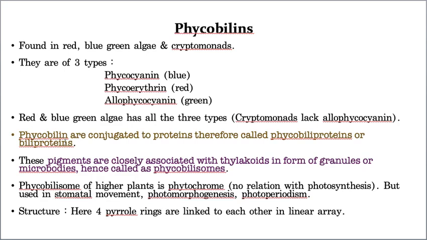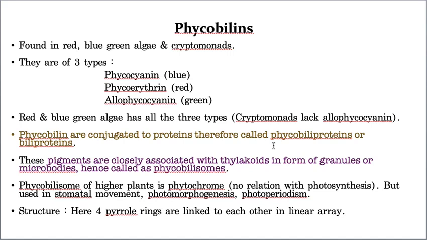Phycobilins are conjugated. What is the meaning of conjugated? They are tightly packed to the proteins. Because they are tightly packed to the proteins, they are called phycobiliproteins, because of the tight attachment with the proteins. Or simply you can call them biliproteins also. That's your comfort. Pigments are closely associated with the thylakoids in the form of small granules or microbodies. Because they are closely associated, they are also called phycobilisomes.